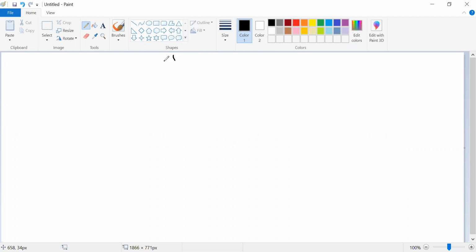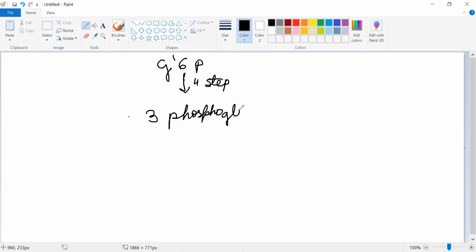Now, from G6P, that is glucose 6-phosphate, in the 4th step here, you'll get a product, 3-phosphoglycerate, which is again going to give you serine, and serine you get from histidine as well.